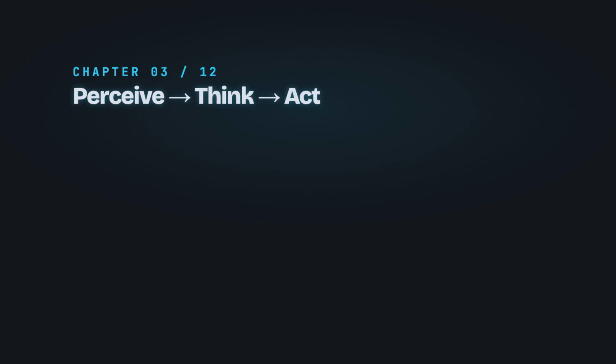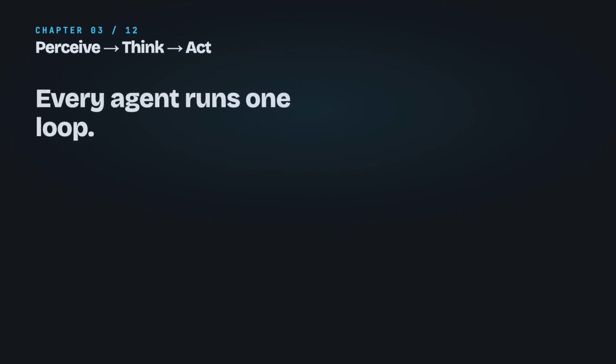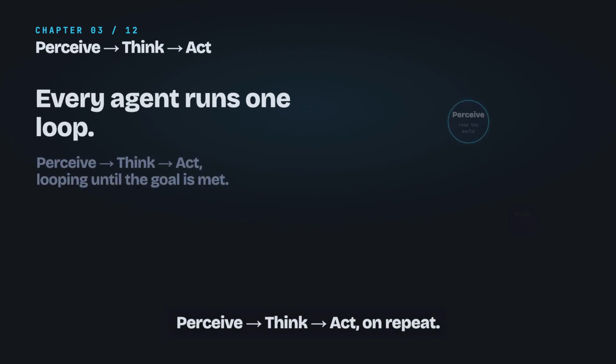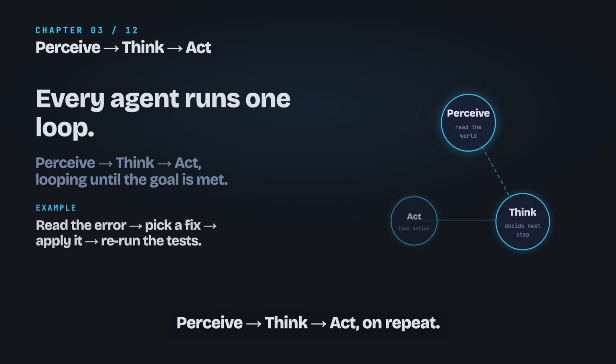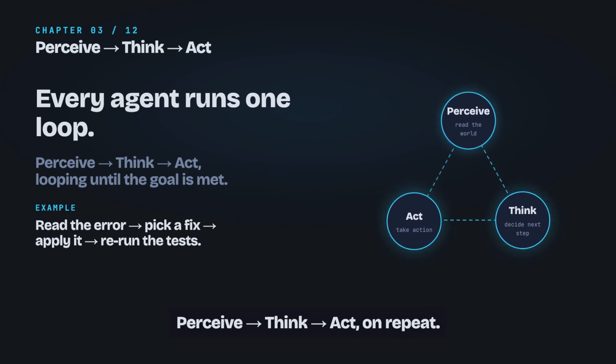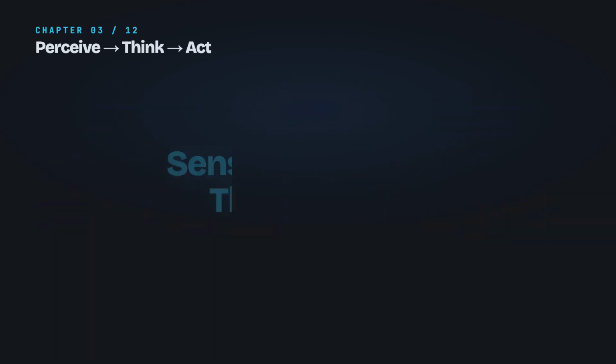Chapter 3. The loop. Underneath every agent is one simple cycle: perceive, think, act. First, it perceives. It reads the situation and the latest information. Then it thinks. It decides the single best next step. Then it acts. It does that step in the real world. And then it loops, over and over, until the goal is met. Say it's fixing a bug. It reads the error, picks a fix, applies it, then reruns the tests, and repeats if they still fail. Sense, decide, do, repeat. Next, how an agent actually takes action using tools.